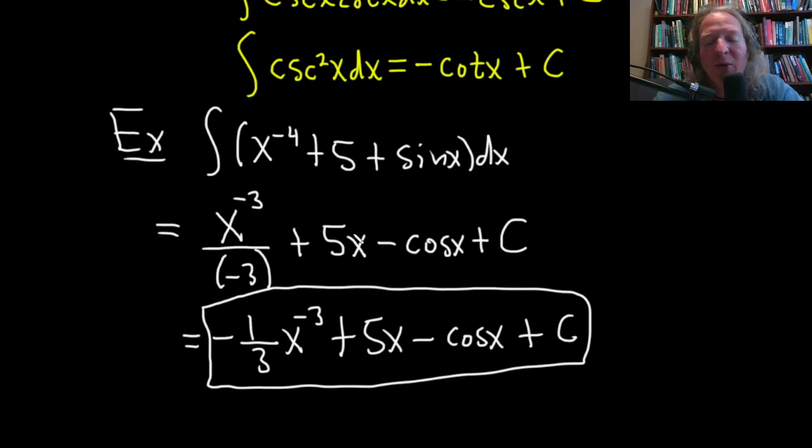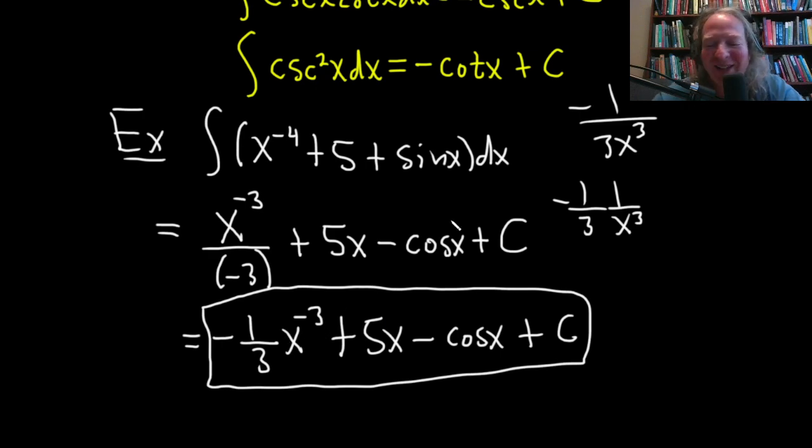Some people ask about whether or not you should bring this down, like this piece here, and write it like this, negative 1/3 1 over x cubed. I think it doesn't matter. Different people do it different ways. I've seen solutions in the back of books. They do it this way, they do it this way. Some people will do this, which I really don't like. It's just more work. I personally prefer to leave it like this. So that is a simple example of indefinite integration.